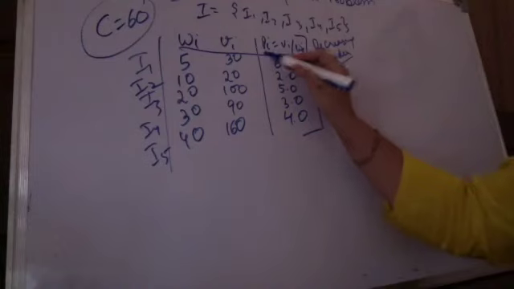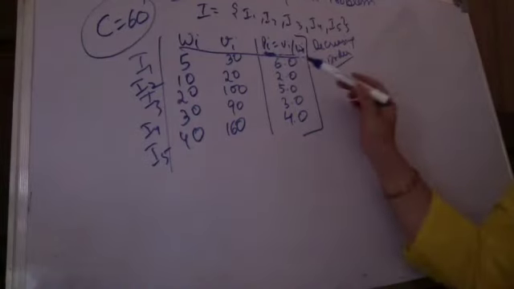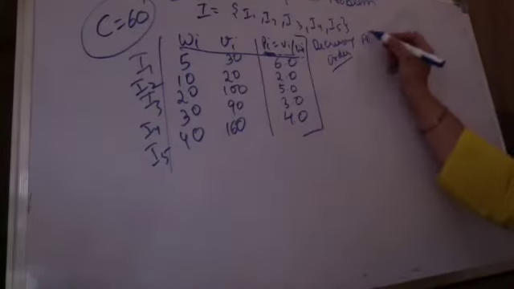So I have the PIs in descending order. I will arrange all the items according to this value in the descending order, that is 6, 5, 4, 3 and 2. The same order I am going to pick. So I am arranging them in the order of PI, which is 6.0.